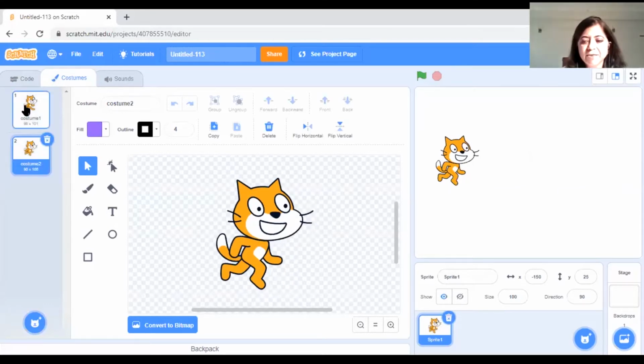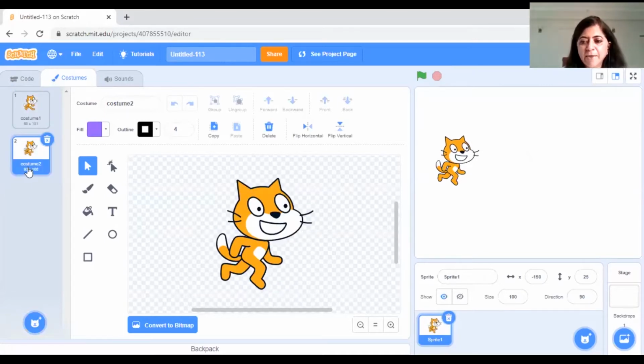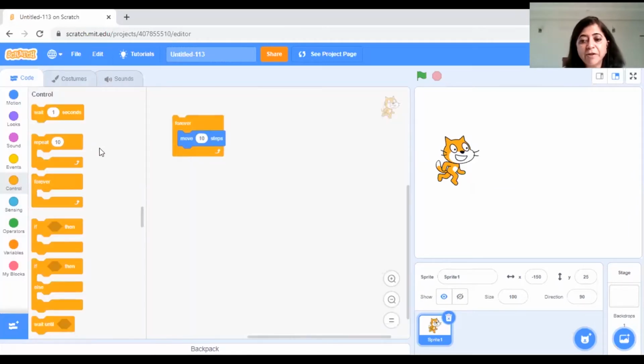Can you see this? Can you see the difference? If I click these two costumes, so for this sprite, we have two costumes and we can use both these costumes. So I'll go back to the code, right? And if I have to go now and change the costume, again, for people who already know the code, tell me where should I look for the new costumes.